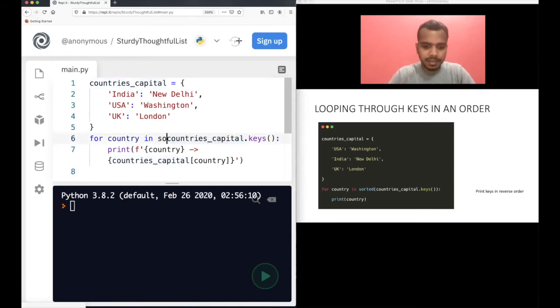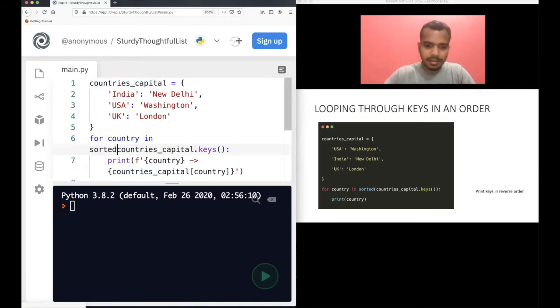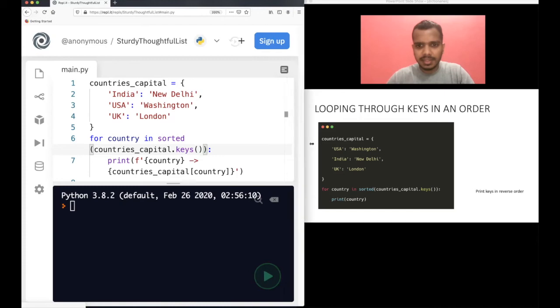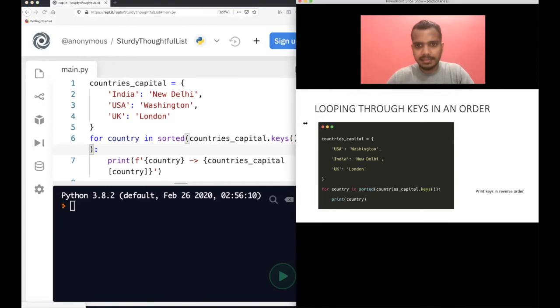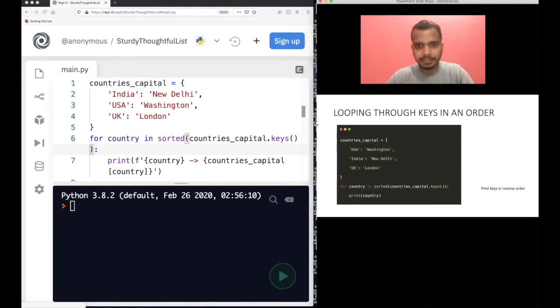Sorted. I know it is becoming a bit messy here. Let me do one thing: decrease the width of this and increase the width of this for some time.